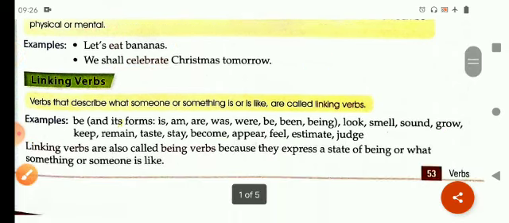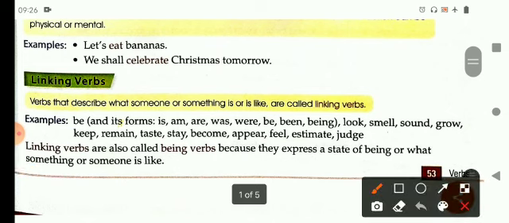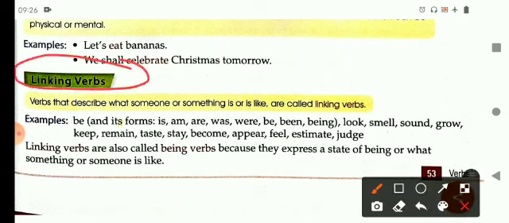Now the second one, let's read about linking verbs. Verbs that describe what someone or something is or is like are called linking verbs. For example, be and its forms like is, am, are, was, were, be, been, being.